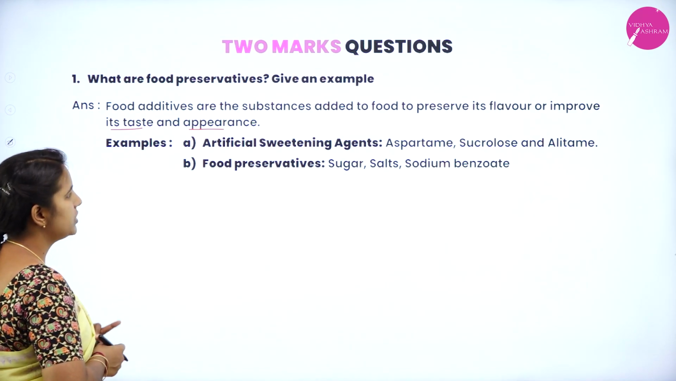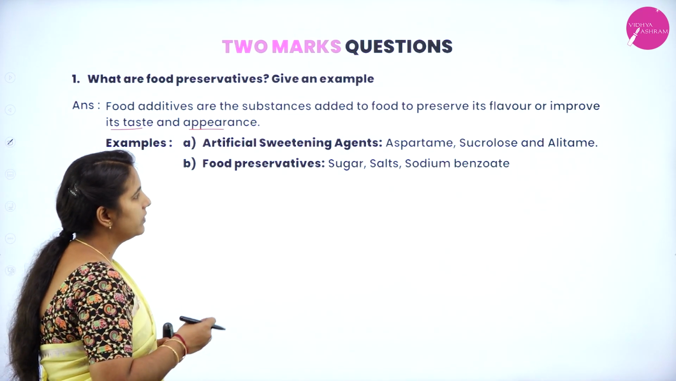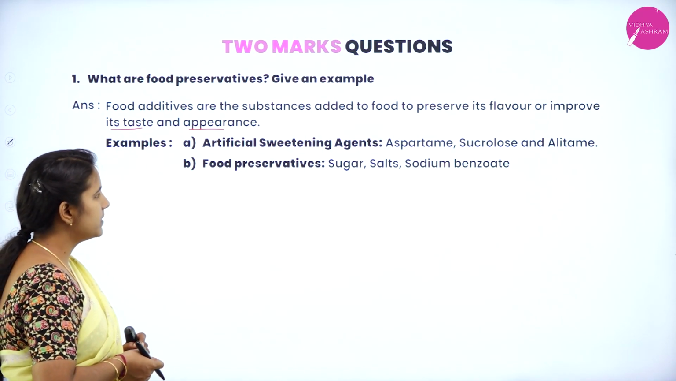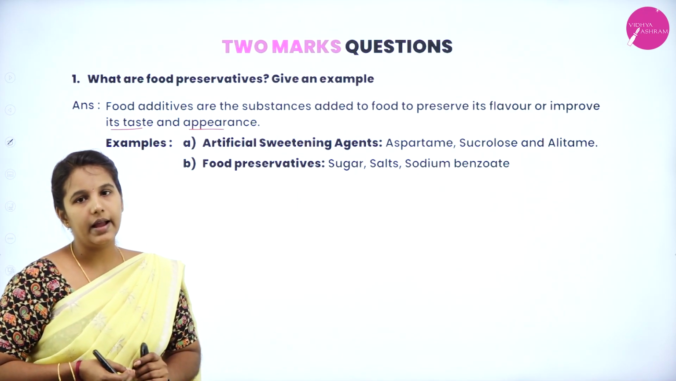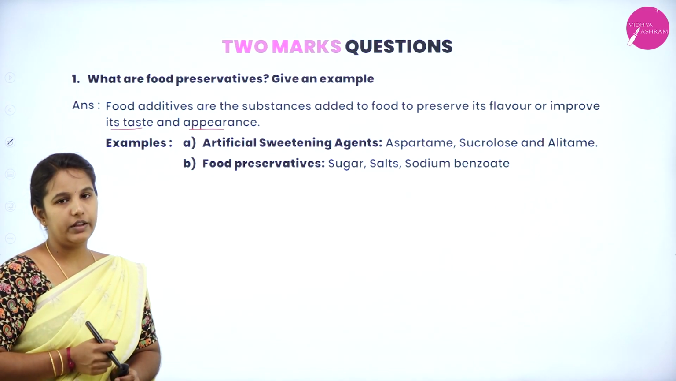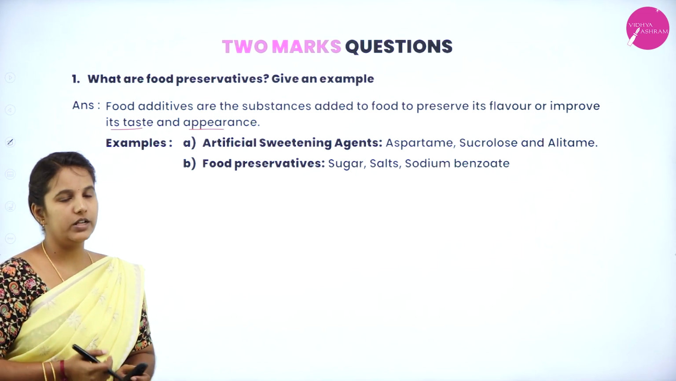Examples: artificial sweetening agents such as aspartame, alitame and sucralose can be added as sweetening agents, and food preservatives such as salt, sugar and sodium benzoate can be added. These are the types of food preservatives frequently added to food to maintain taste, appearance and also to improve shelf life.